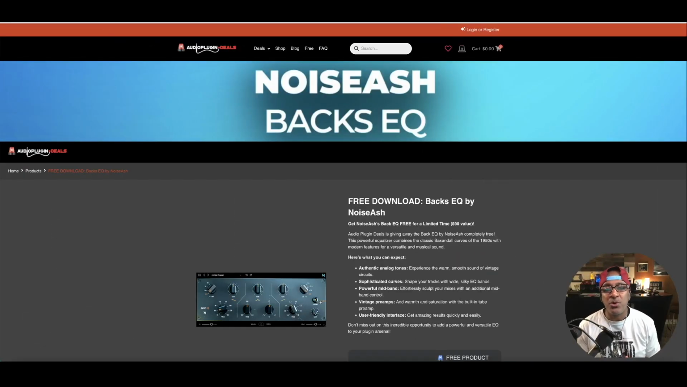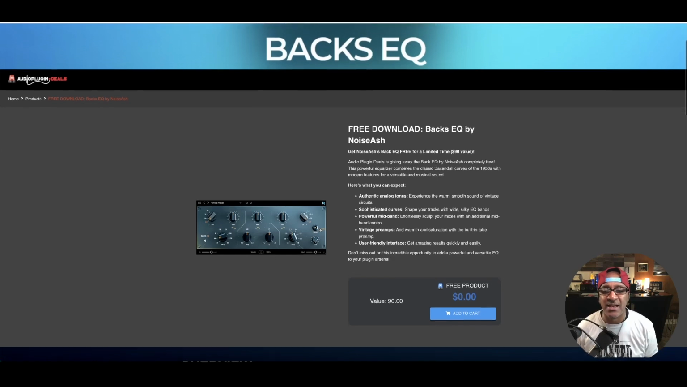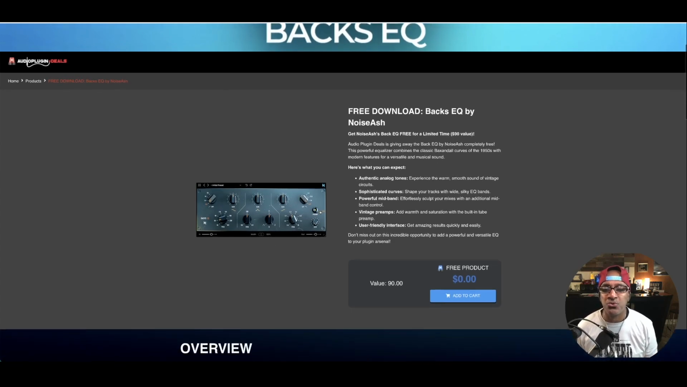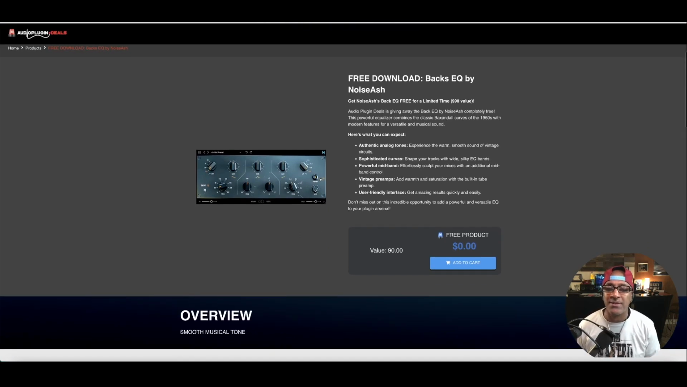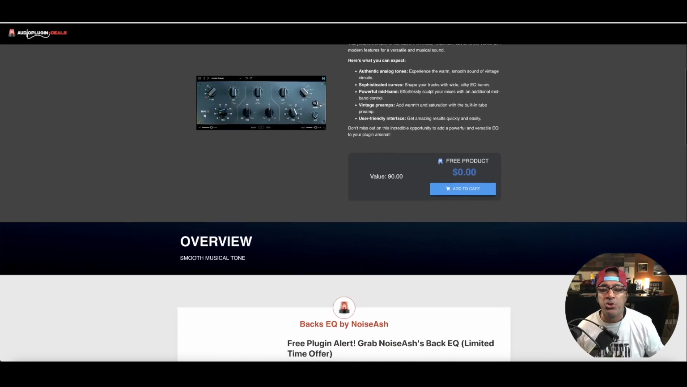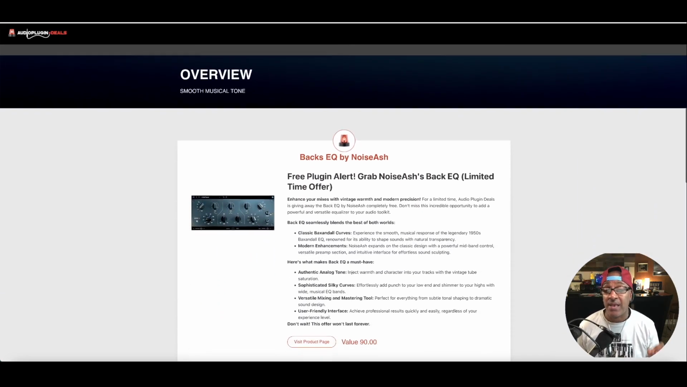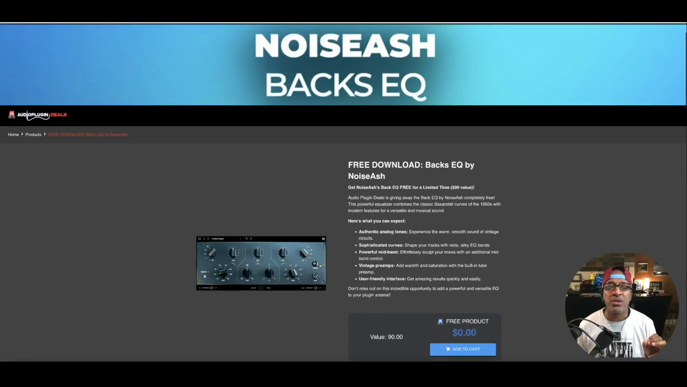Next up is going to be Noise Ash Backs EQ. This is a Pultec style EQ, and this is absolutely free for a limited time. You get authentic analog tones, sophisticated curves, a powerful mid-band, and a vintage preamp that adds warmth and saturation with a built-in tube preamp and a user-friendly GUI. Backs style curves with modern enhancements. Don't miss this incredible opportunity to add a powerful and versatile equalizer to your audio toolkit.